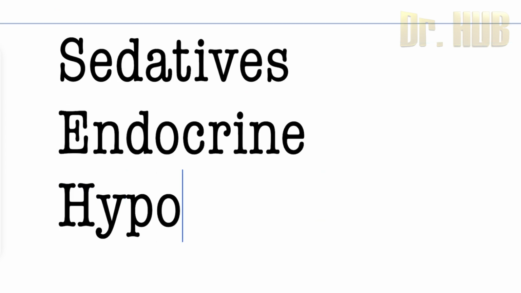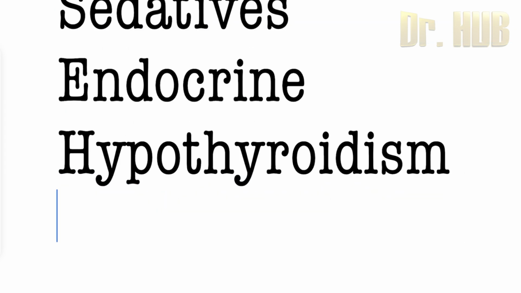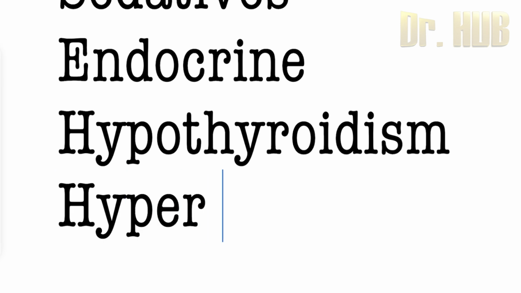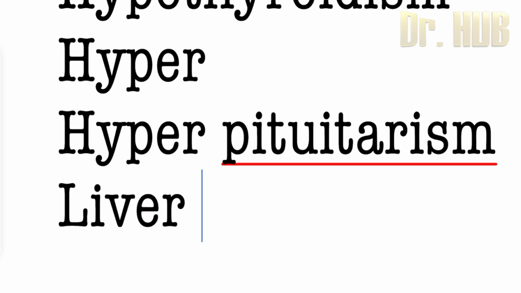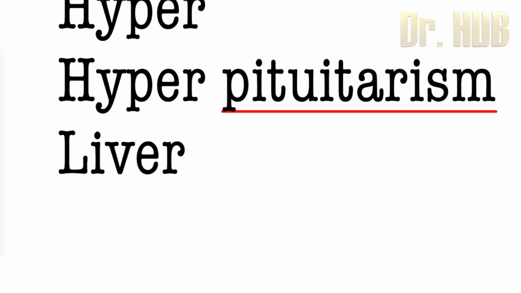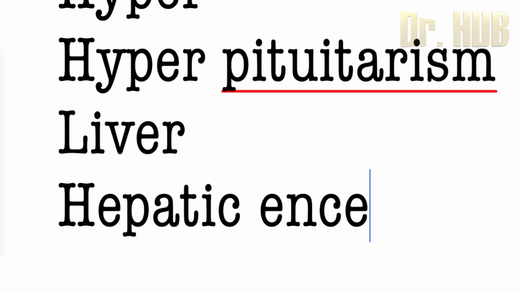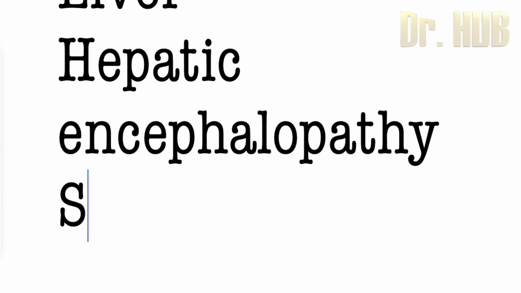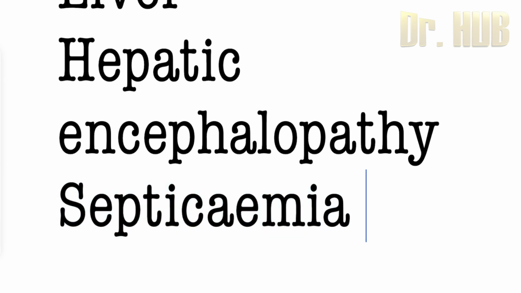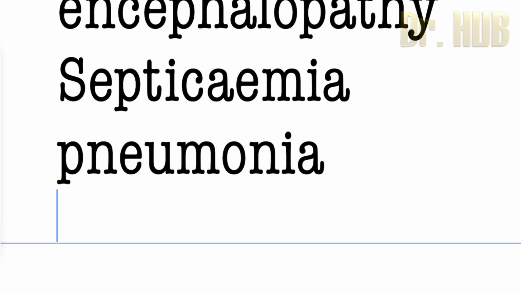Endocrine causes include hypothyroidism, hyperthyroidism, hypopituitarism as well as hyperpituitarism. Then looking at the liver, there is hepatic encephalopathy. Then come the infections, that is septicemia, and also pneumonia. Then looking at the renal causes, there is uremic encephalopathy.